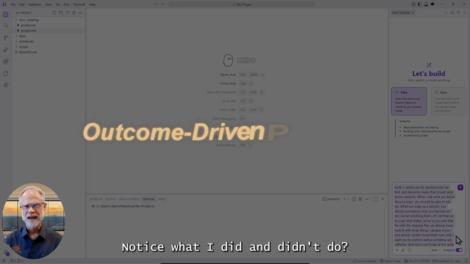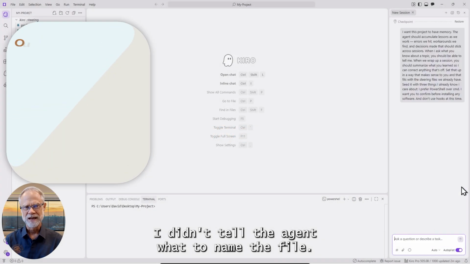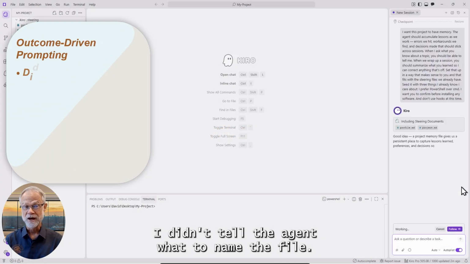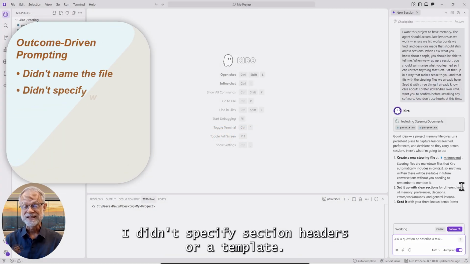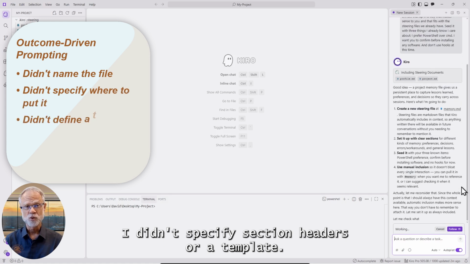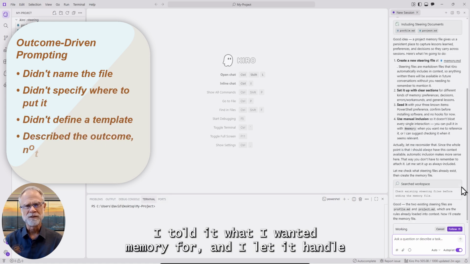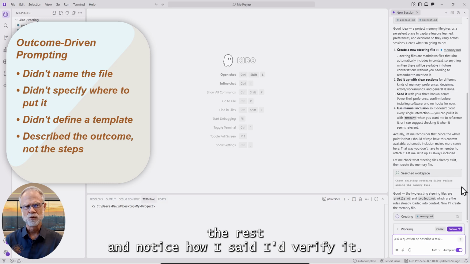Notice what I did and didn't do. I didn't tell the agent what to name the file. I didn't tell it where to put it. I didn't specify section headers or a template. I told it what I wanted memory for, and I let it handle the rest.